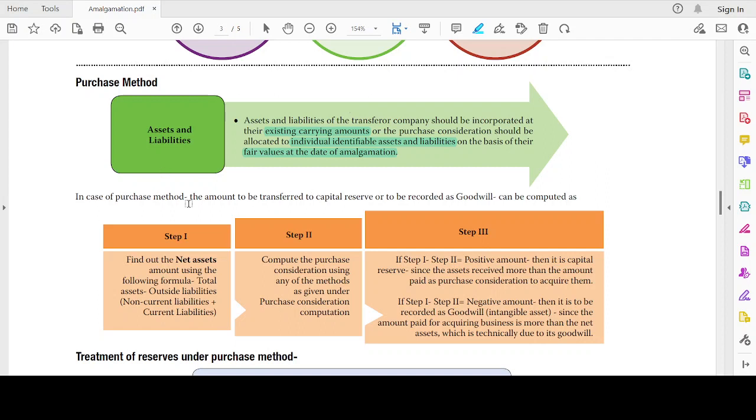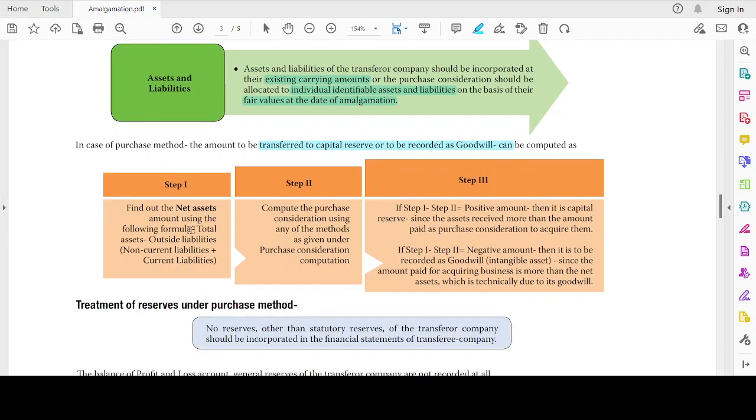In the case of the purchase method, the amount to be transferred to capital reserve or to be recorded as goodwill can be computed as follows. Because there is a purchase of a business, there is a need for what? Goodwill, right? There is some goodwill or capital reserve. So I have to compute that. What I have to do is find out the net assets using the following formula: total assets minus outside liabilities will give me the net assets.